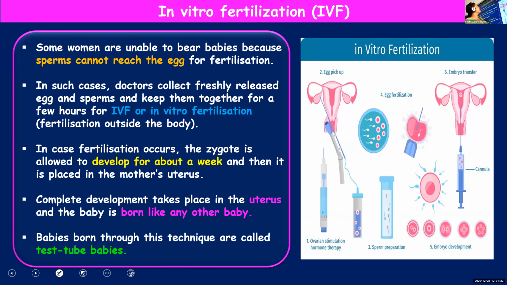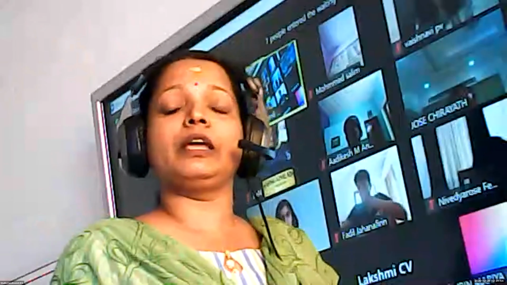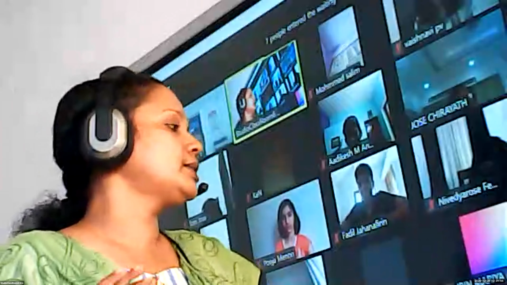Have you heard about test tube babies, children? Yes or no? Children, can you hear me? No. Test tube babies doesn't mean that the babies are born inside the test tube. Here, the first step, fertilization, is carried out under laboratory conditions. And once the zygote is formed, further development takes place again inside the mother's uterus.